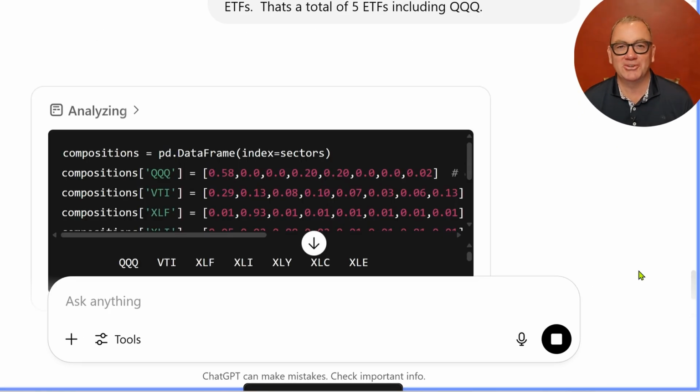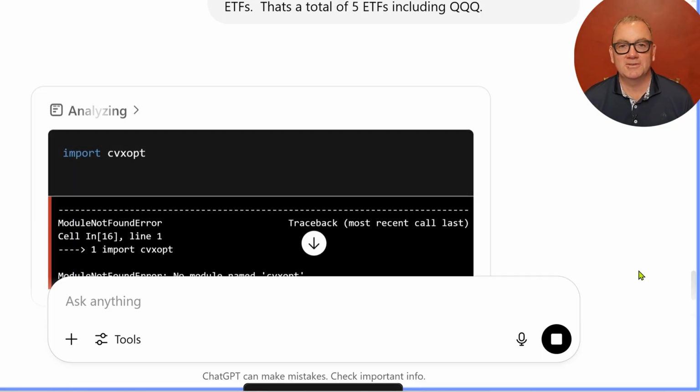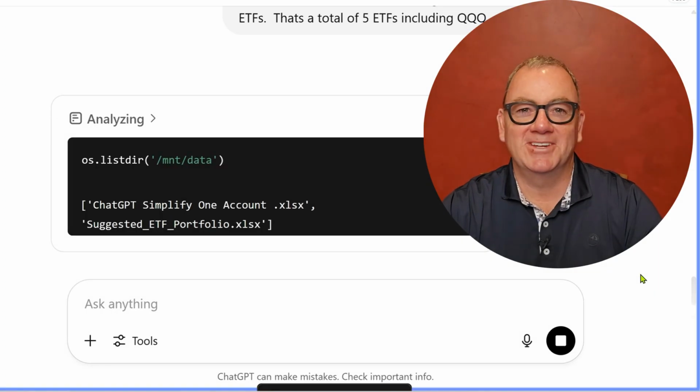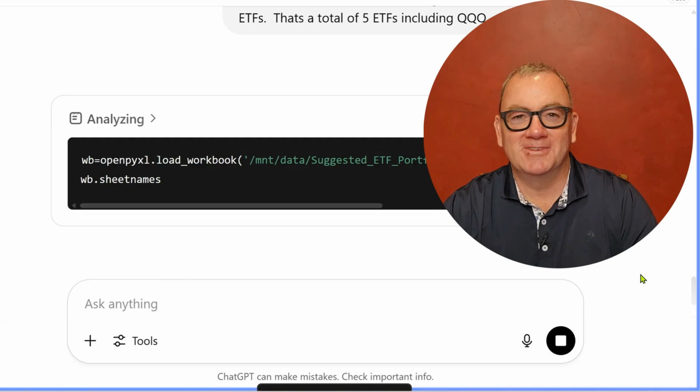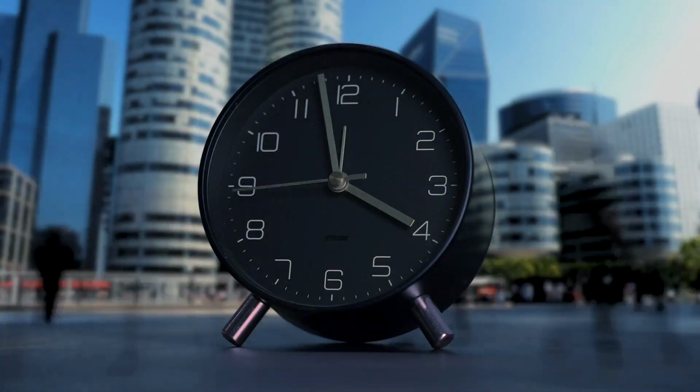If you're a fast reader, you could read it. It is not there for very long, so it goes by pretty quickly. But it does tell you the strategy that it's going to use, and then it goes through its calculations, and then it comes back with its results. I'm wondering how accurate is it going to be, because it's been minutes that it's been working on this.